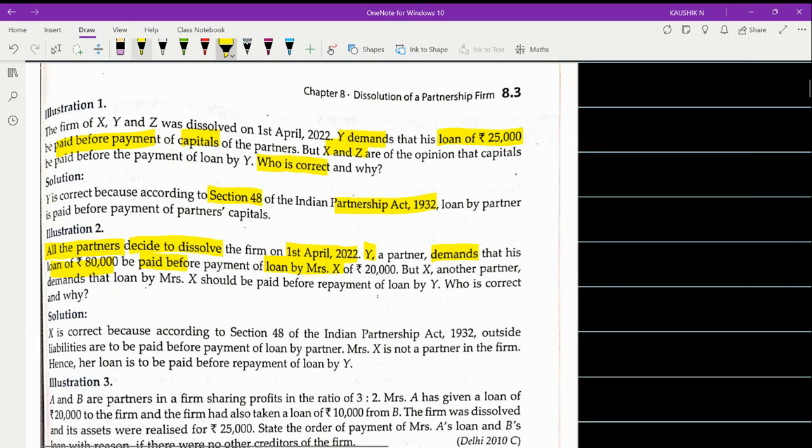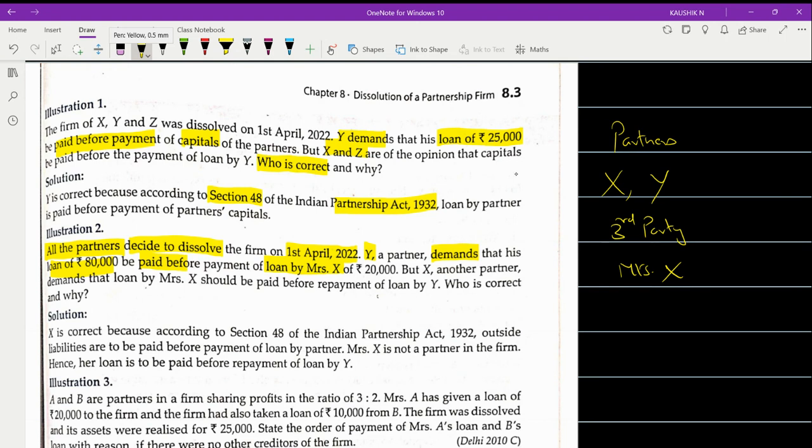So here, who are the partners? It is very clear that partner Y is a partner, whereas Mrs. X is not a partner. According to this case, there are two partners, X and Y. These are the partners in the firm. Whereas the third party, who is the third party in this case? Mrs. X is a third party.